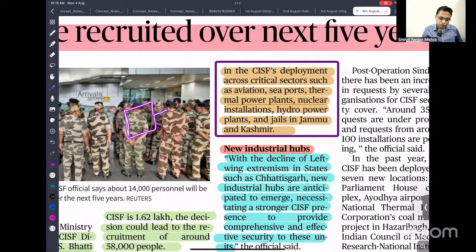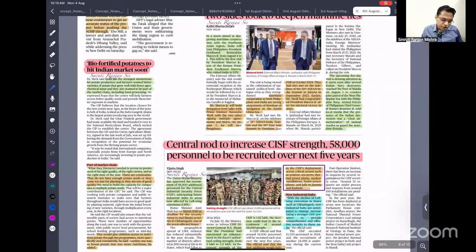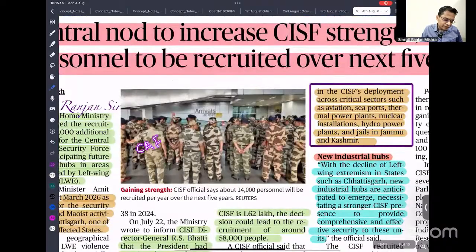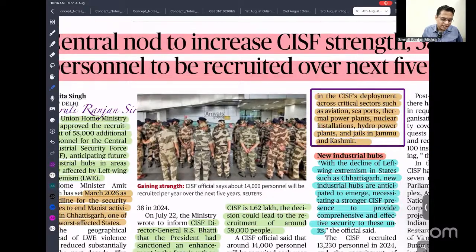Okay, so it is your homework. You have to study about CAPF, Central Armed Police Force. How many CAPFs are there? And what are the challenges CAPF is facing? I think there is a controversy going on recently about the Central Armed Police Force, whether the IPS should head the CAPF, or the commandants should be given more promotion to top-level posts like IG, then DIG. So whether it is the CAPF or the IPS that would lead these forces.